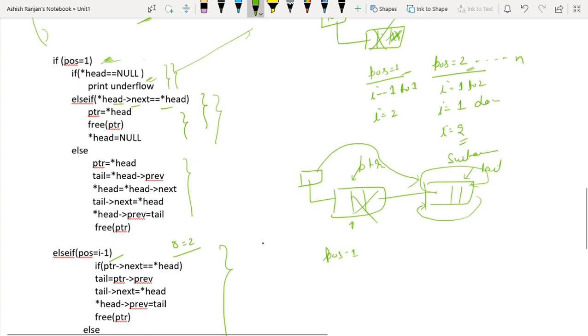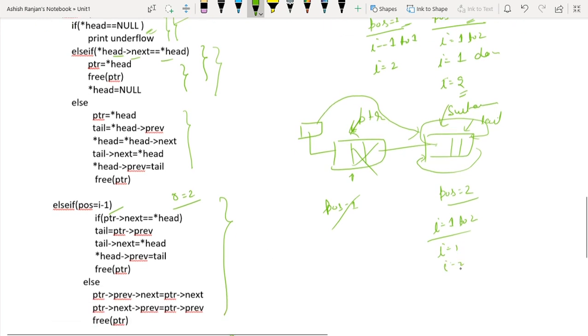Now consider I want to delete the node at pos equals to 2, not pos equals to 1. So what will happen in this case? The loop will run from I equals to 1 to 2. For I equals to 1, do nothing. PTR is pointing to this node. For I equals to 2, PTR will start pointing to this node. And for I equals to 3, what will happen?